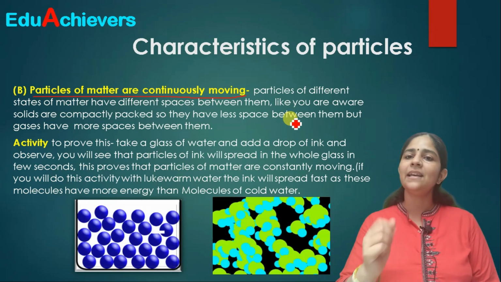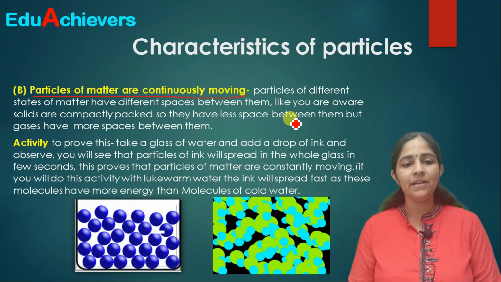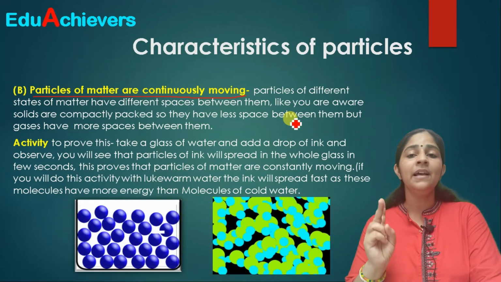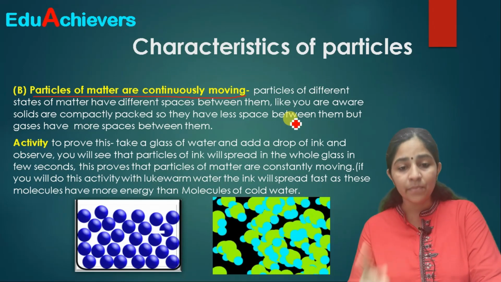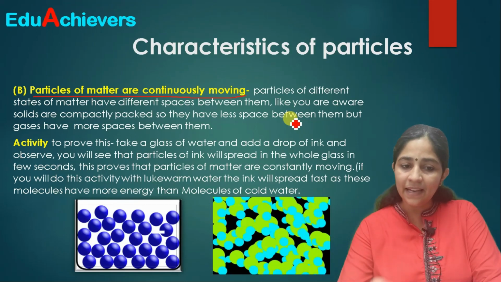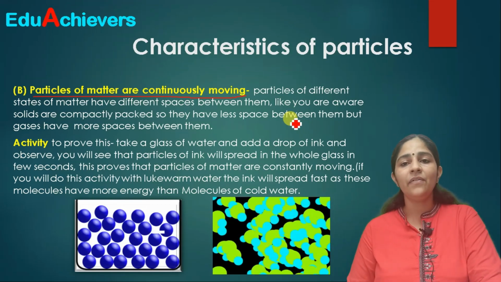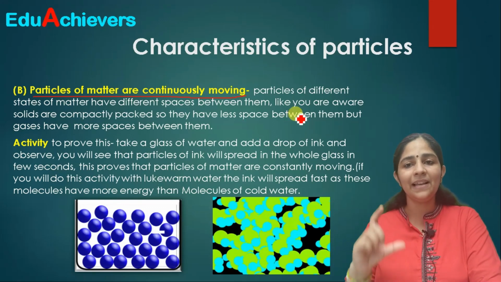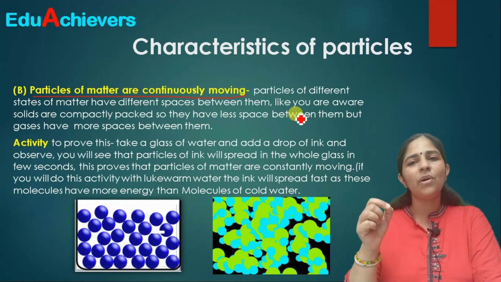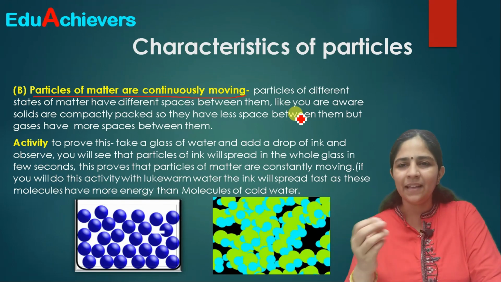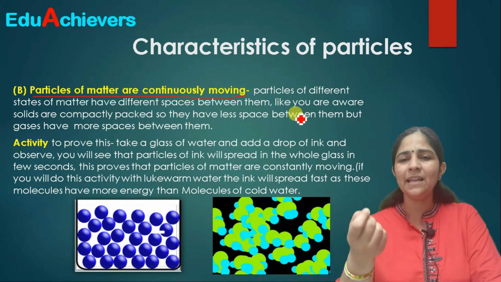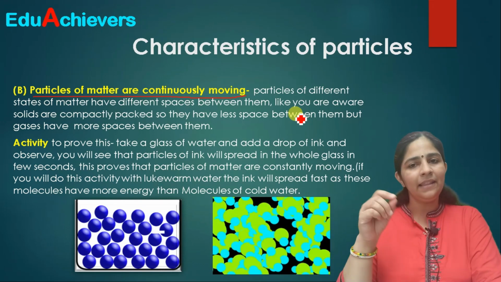So this is the second characteristic of particles of matter: first, they have spaces between them; second, they are continuously moving. Fine. And how can you prove this? We can do one more activity. You can take a glass of water and put a small drop of ink, or any colored liquid, in that water.